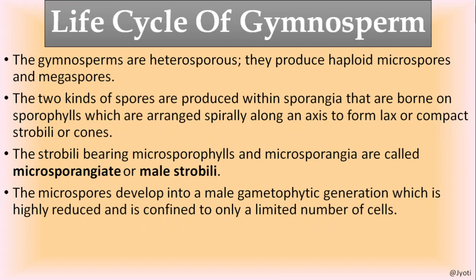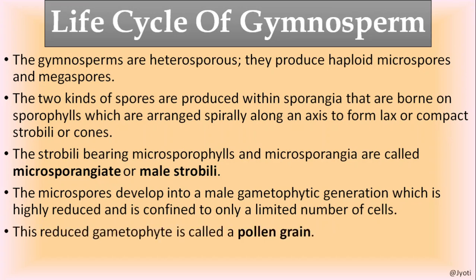Okay, so microspores are contained in microsporophylls. The microsporophylls are arranged in a strobili or cone that is called male strobili. The microspore develops into the male gametophytic generation, which is very small in size and consists of a very limited number of cells.